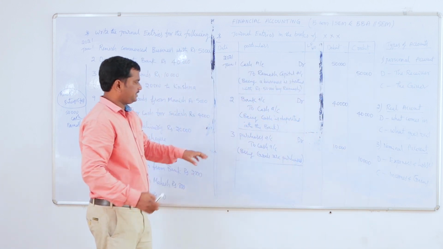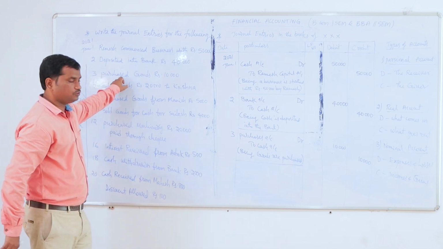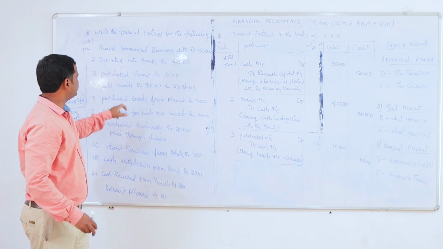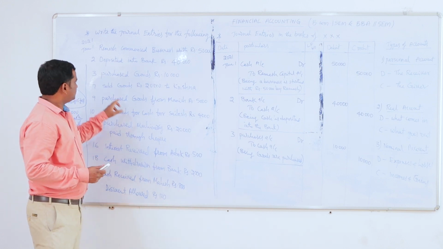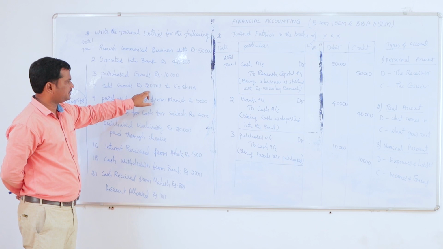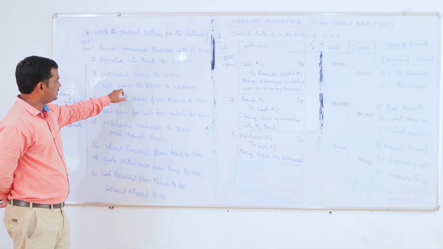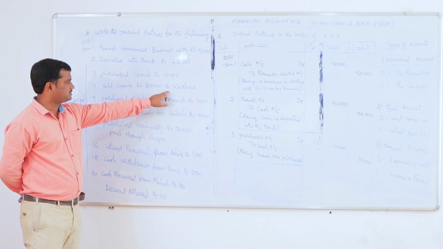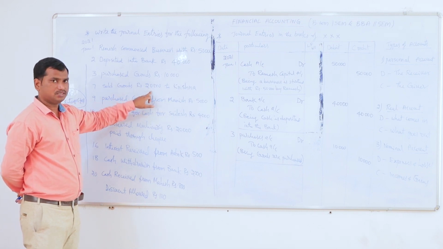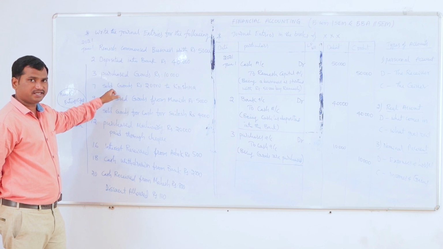So like that we should enter the purchase transaction, purchase goods for rupees 10,000. Next transaction is sold goods for rupees 20,000 to Krishna. Here the organization is selling goods to one customer, Krishna, for 20,000. So when the organization is selling, the organization will get the cash.